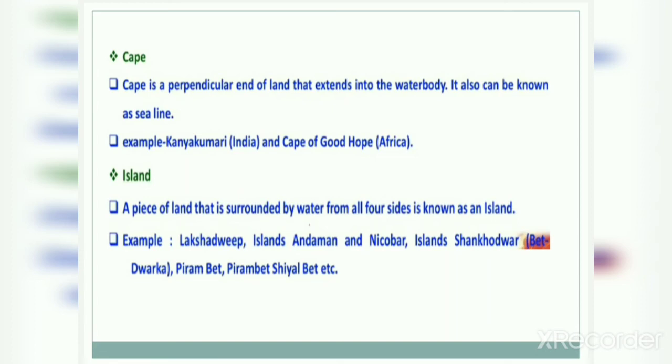Next is island. A piece of land that is surrounded by water from all four sides is known as an island. This means a piece of land which is in the middle of a water body is known as an island. For example, Lakshadweep Island, Andaman and Nicobar Island, Shankhodwar, Bet Dwarka, Pirambet, Shialbet, etc. are the best examples of islands.